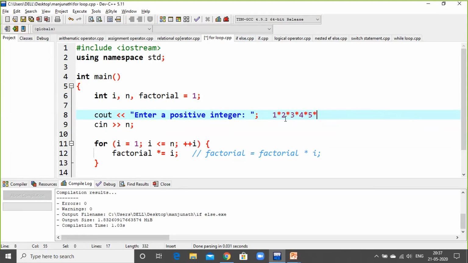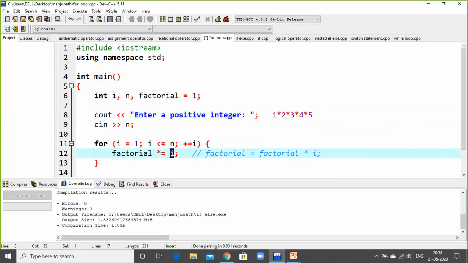As soon as you reach the 5th number, the for loop statement will terminate the condition and it will give you the output. So here I'll come back here. This is the mechanism of factorial of numbers. If you see here, 1 2s are 2, 2 3s are 6, 6 4s are 24, followed by this 5. So the total answer will be 120, I guess. Now here the beginning point is 1 and the ending point is 5.